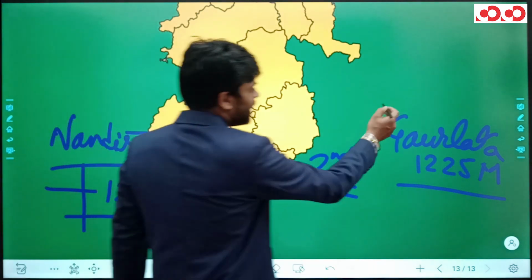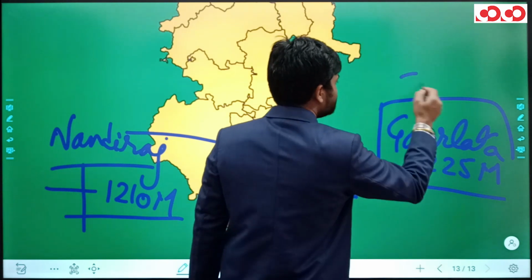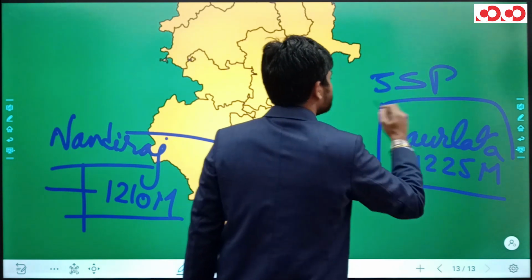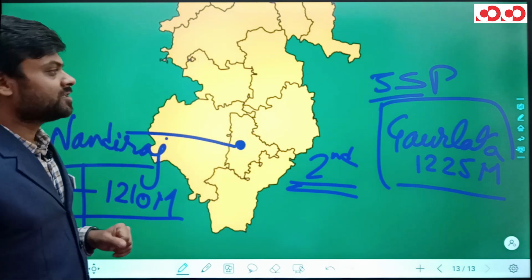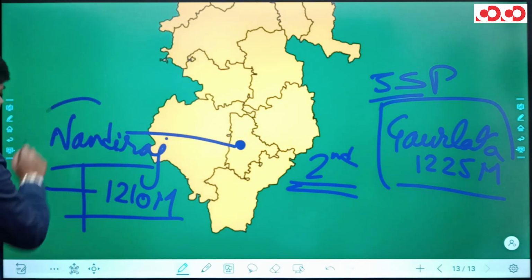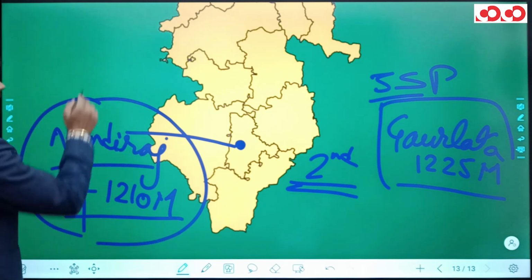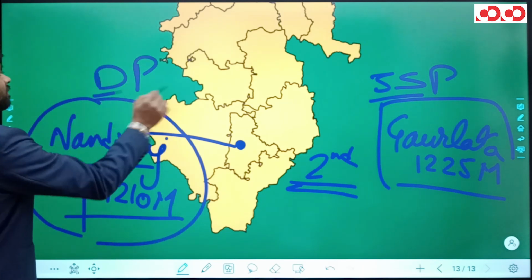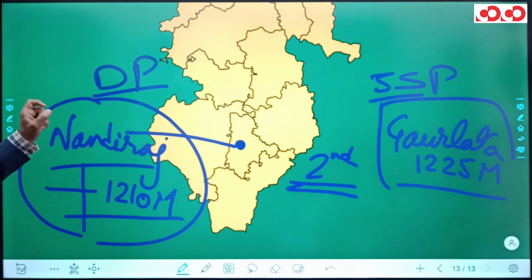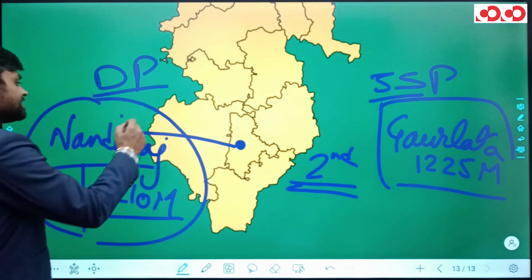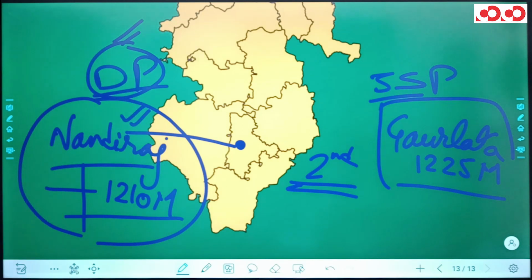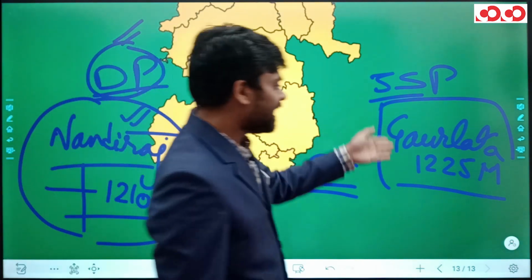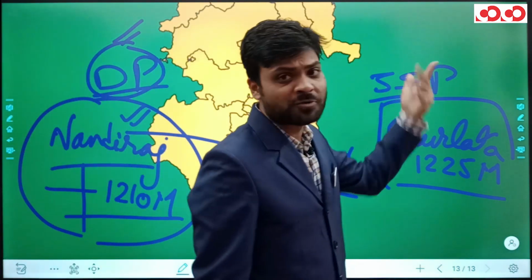Now this Gaur Lata is actually situated in Jashpur Samri Pat area, which lies in the northern part of Chhattisgarh, and this Nandi Raj is actually situated in the Dandakaranya Plateau. Now, if we call Nandi Raj as the highest peak of Dandakaranya Plateau, will it be right? Yes, absolutely. Because the highest peak of Chhattisgarh, that is Gaur Lata, is situated in Jashpur Samri Pat.